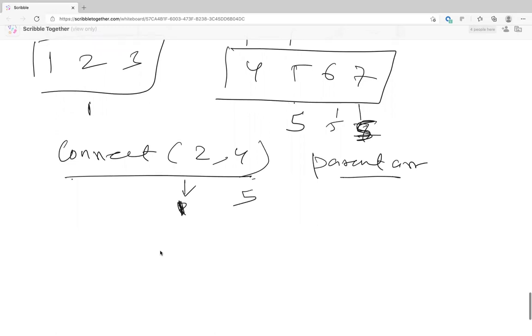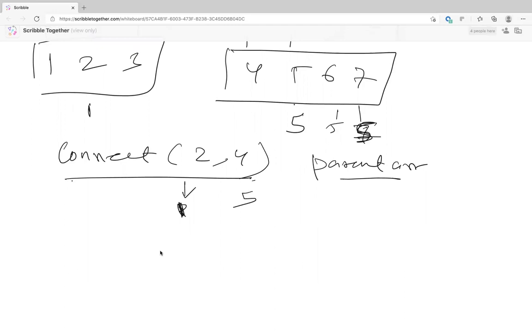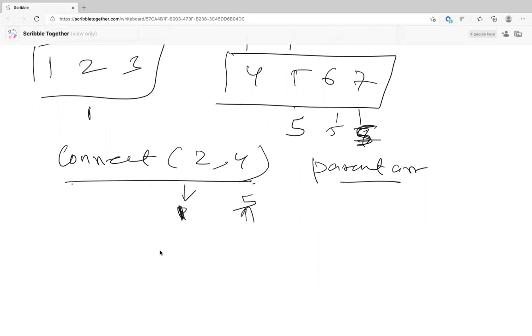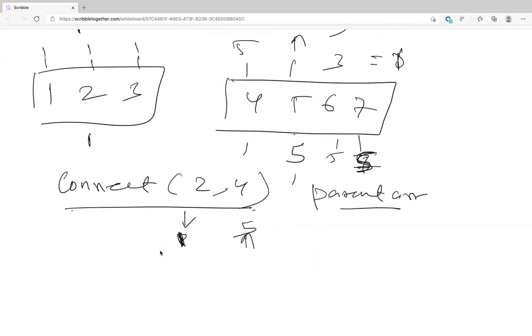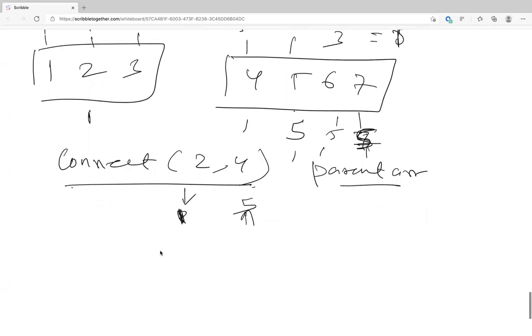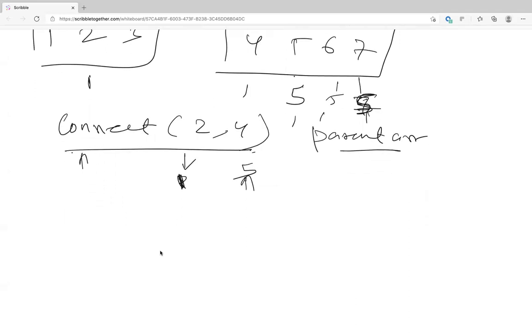Then you'll get the ID of 4, which is 5, and then you'll get each element inside cluster 5 and update that cluster's ID to 1. So basically I'll change 4 to 1, 5 to 1, 6 to 1, 7 to 1. Okay. Now tell me what is the worst time complexity for this?